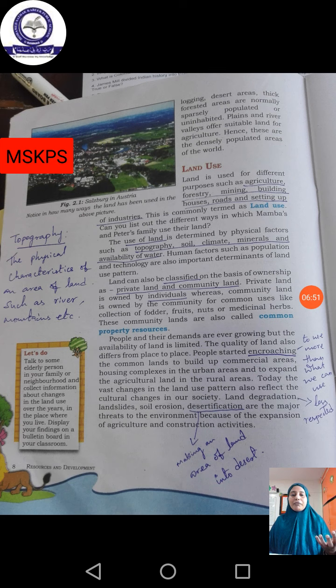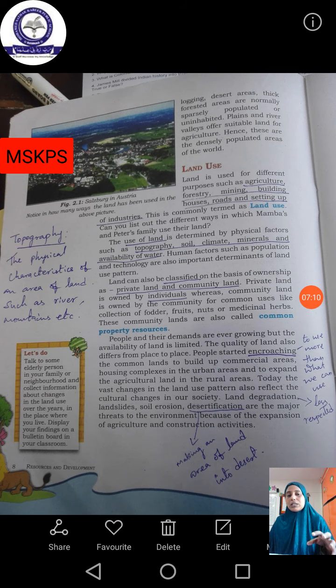If people want to do agriculture, they get a land. They want to create a garden, they get a land, or for mining, forest, or whatever it may be. If we want to build a house or any building, we get a land. Okay, so these are all the important usages in which the land helps us.